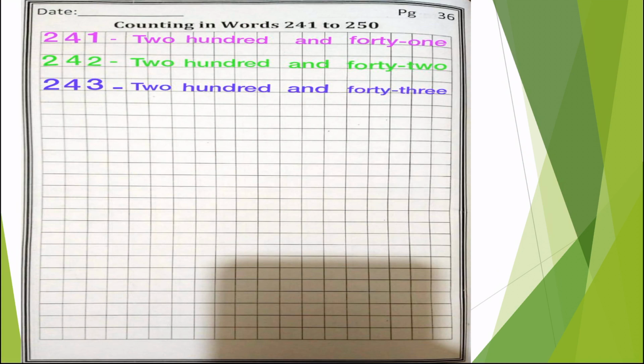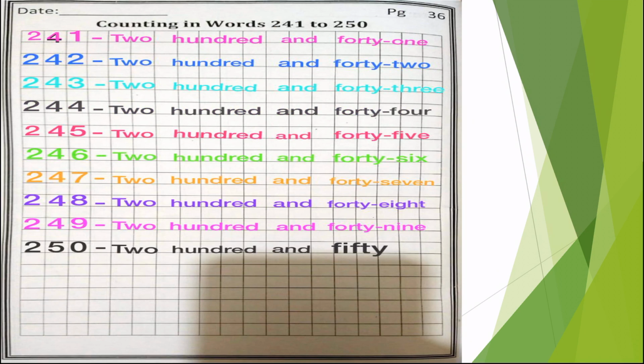Now skip the next line and go to what comes after 242? 243. Yes, 243. 2 in the first box, 4 in the second, and 3 in the third box. Dash. TWO, one finger gap, HUND, hand, RED, red, 100, one finger gap, AND, one finger gap, FOR, TYT, 40, dash, 3, THREE, 3. So 43. You have to complete this page like this, starting from 241 and writing up to 250.